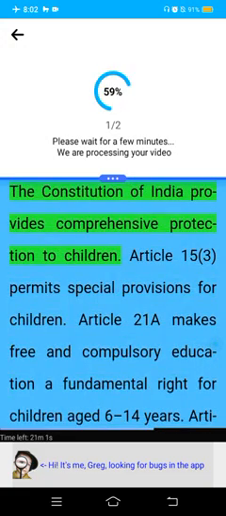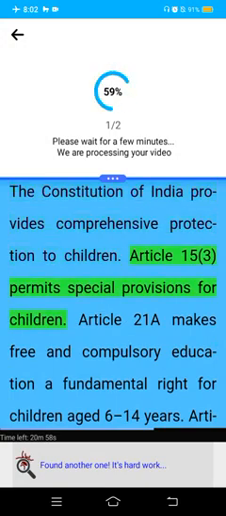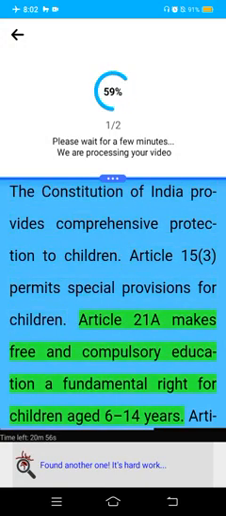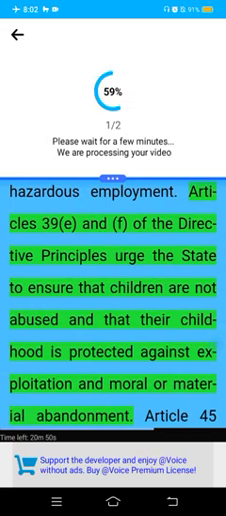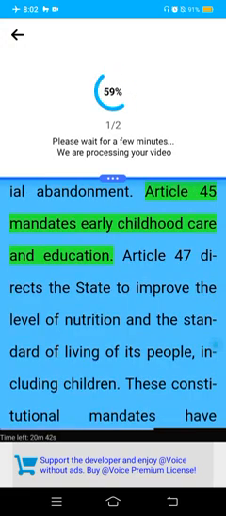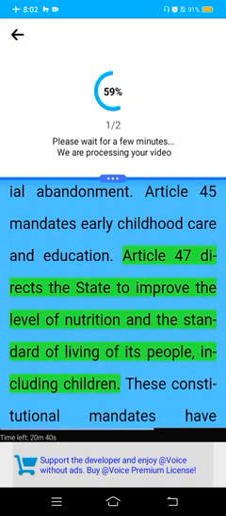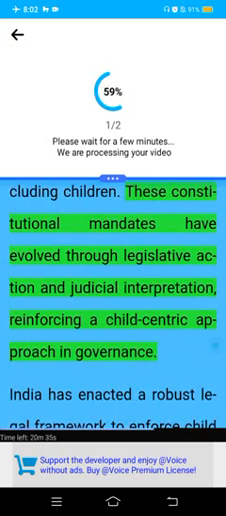The Constitution of India provides comprehensive protection to children. Article 15(3) permits special provisions for children. Article 21A makes free and compulsory education a fundamental right for children aged 6 to 14 years. Article 24 prohibits child labor and hazardous employment. Articles 39(e) and (f) of the Directive Principles urge the state to ensure that children are not abused and that their childhood is protected against exploitation and moral or material abandonment. Article 45 mandates early childhood care and education. Article 47 directs the state to improve the level of nutrition and the standard of living of its people, including children. These constitutional mandates have evolved through legislative action and judicial interpretation, reinforcing a child-centric approach in governance.